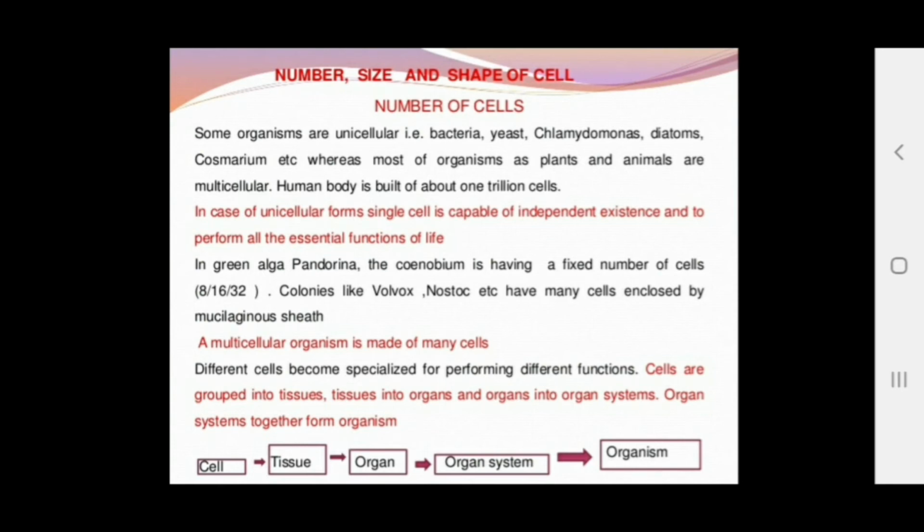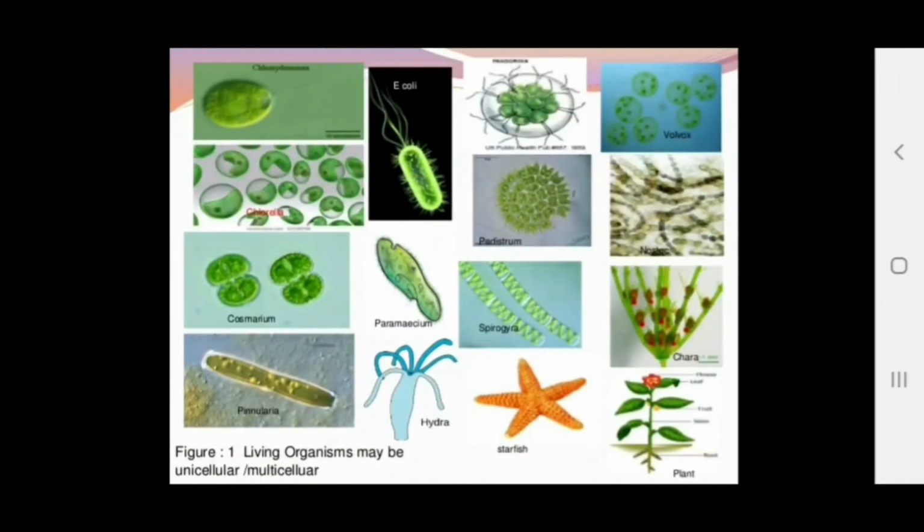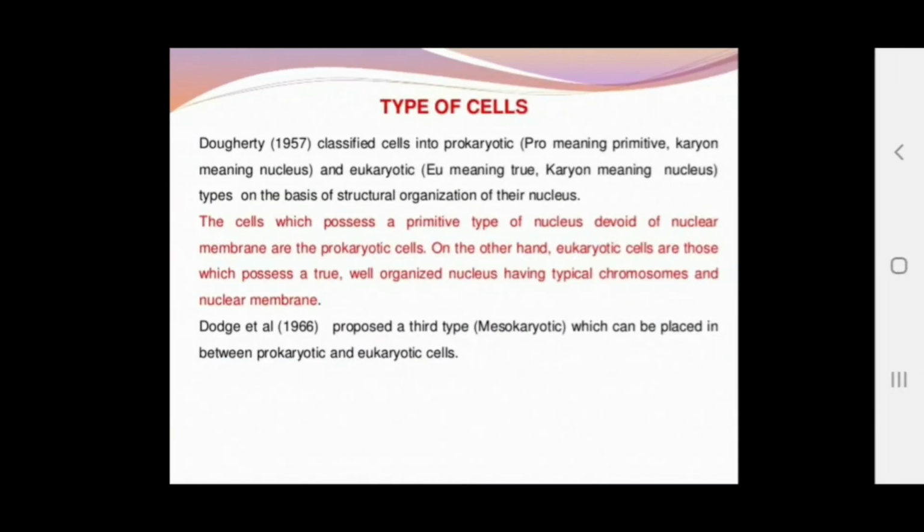Clear? The number of cells varies from organism to organism. Size also varies from organism to organism. Shape also varies from one organism to another organism. Clear? You can see the enormous number and enormous shapes of cells over here. These are some living organisms which consist of different cells.